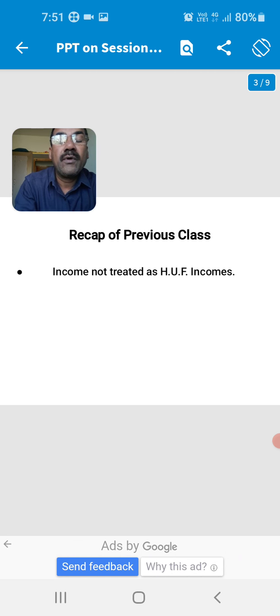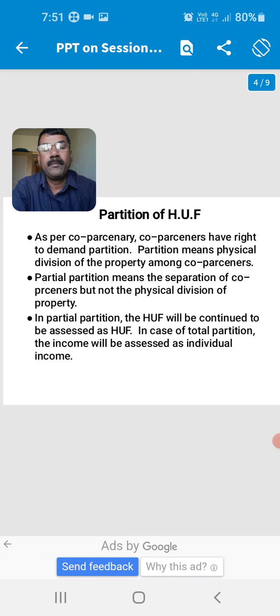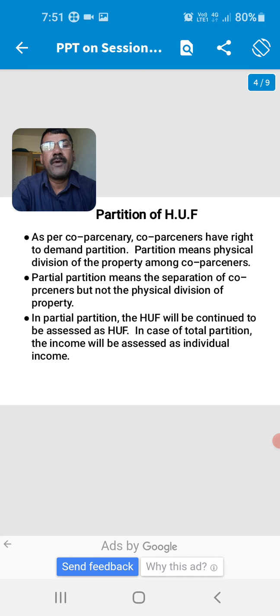In the recap of previous classes, the income not treated as HUF income. Next, the partition of HUF income.